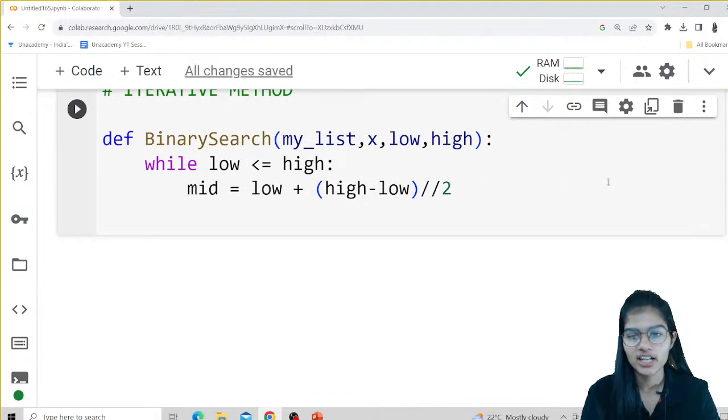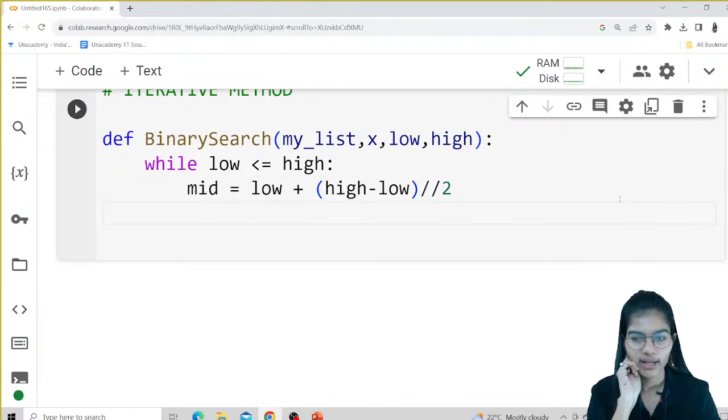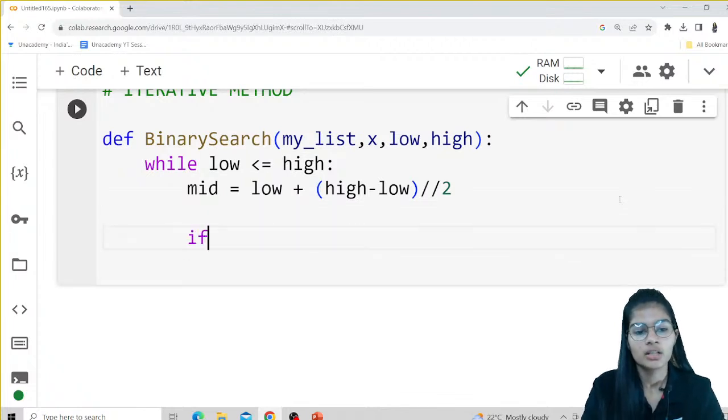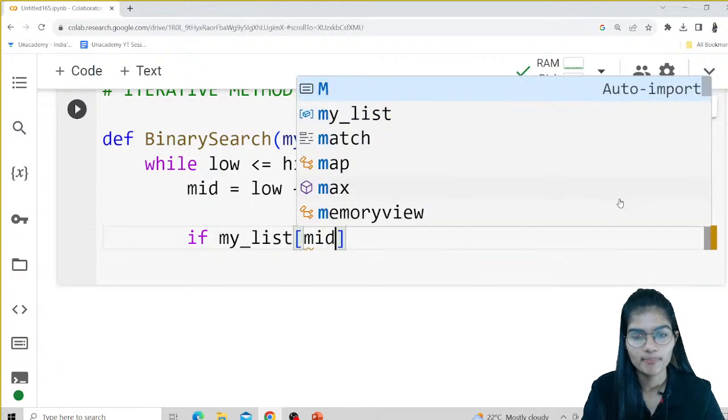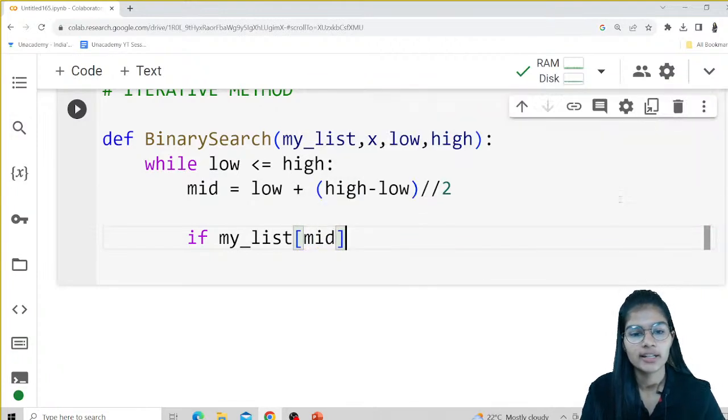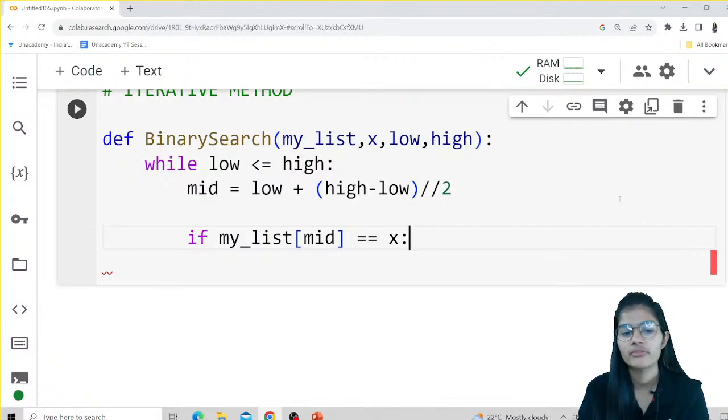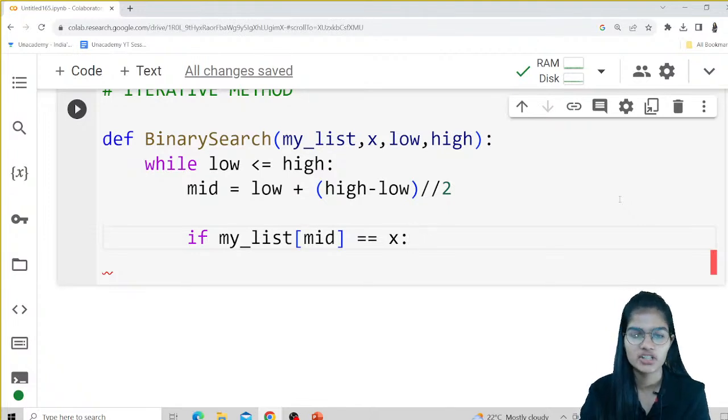Great. So this condition has been applied. Moving downside, my conditions will start now. So if my _list, in the bracket, I would use my mid element. If this is equal to x, my very first condition, I would put 3 conditions: if my middle element is equal to the value of x, second, if it is greater than, and third, if it is less than. 3 conditions I'll put in, right?